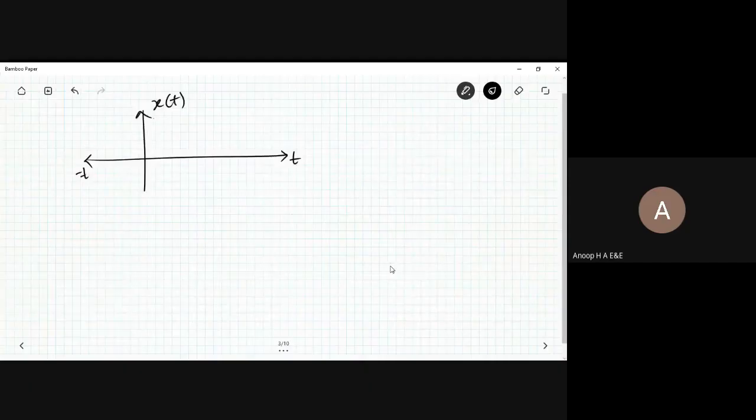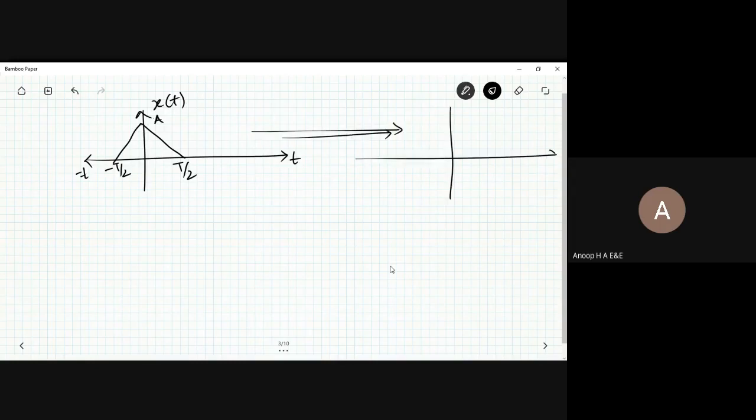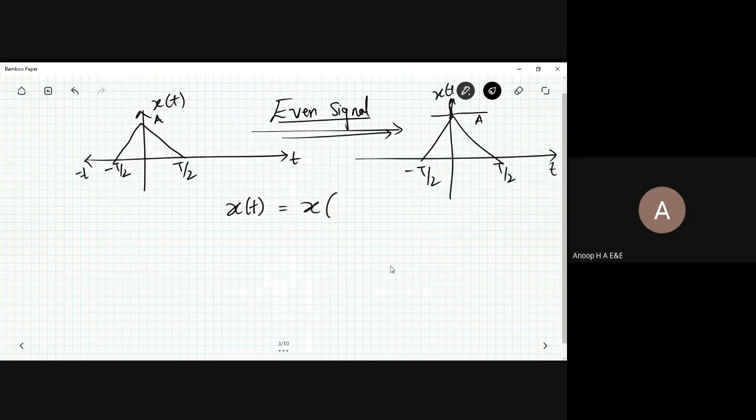If I want to write it again, I'll have the signal called x of t and this one is called minus t, and you have these values: minus t by 2, plus t by 2, and this one is a. Similarly, I'll have the values t, t by 2, minus t by 2, and this has the magnitude again called a. You have x of t. So it is said to be an even signal. This is how you can represent it, where x of t is equal to x of minus t.